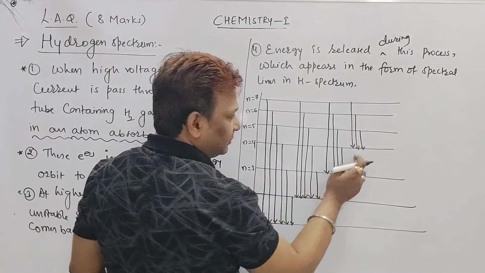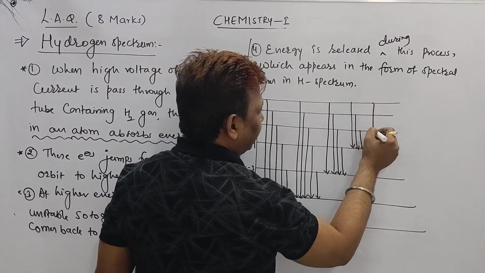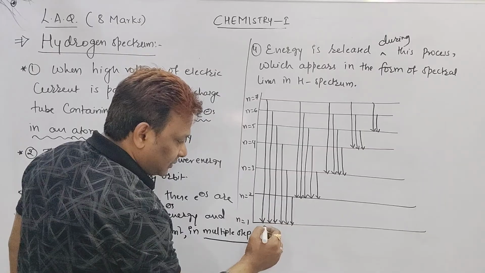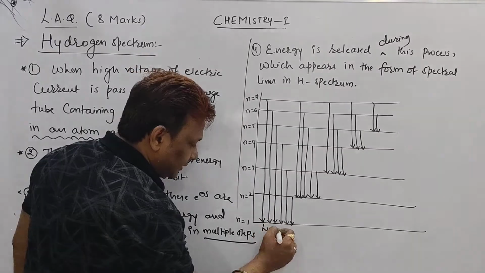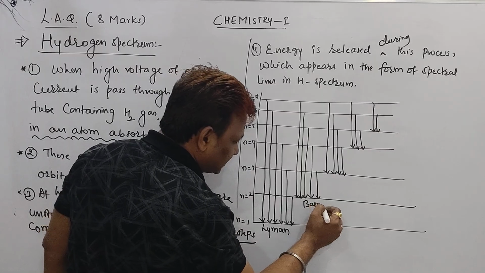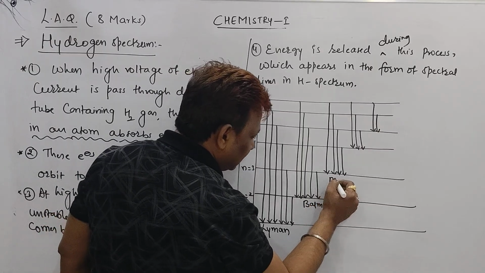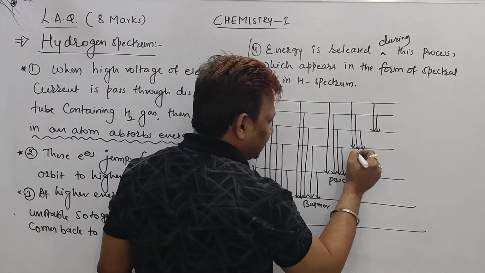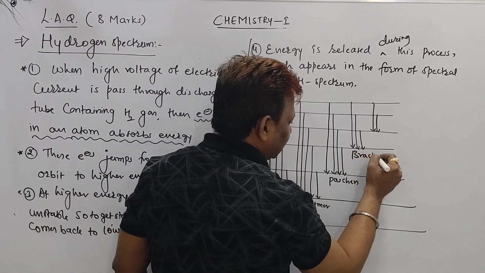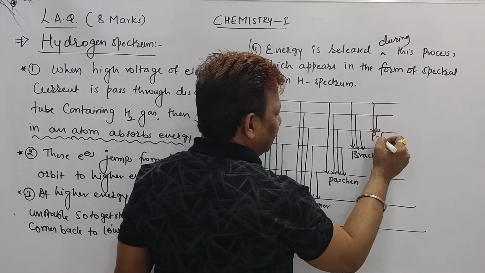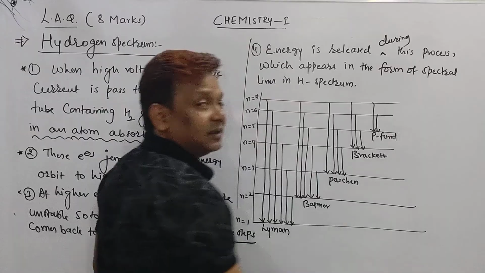Then 7 to 5, 6 to 5. Lyman, Balmer, Paschen, Brackett and Pfund. This group of lines is called the Lyman series. This is called the Balmer series. This is called the Paschen series. This is called the Brackett series, and this, with the P silent, is called the Pfund series.